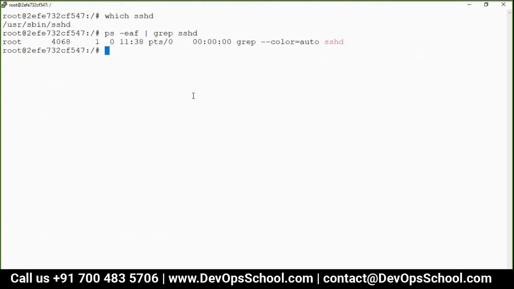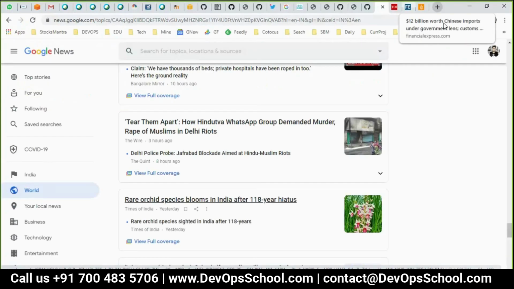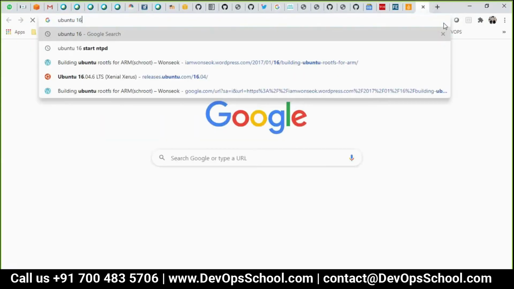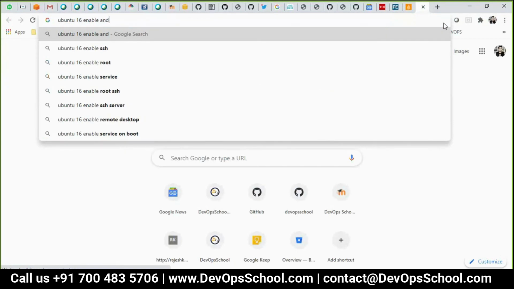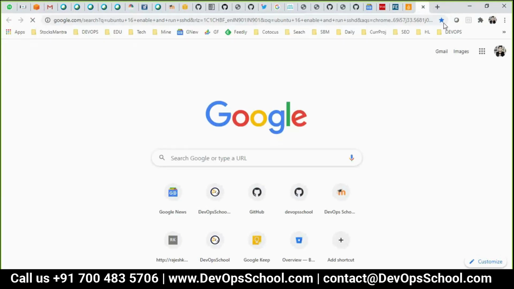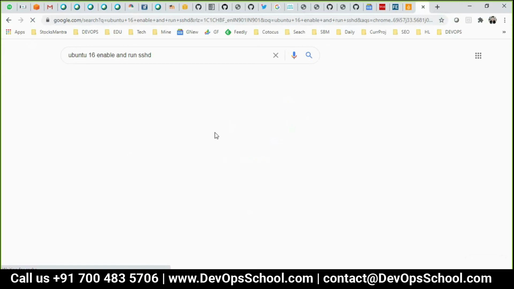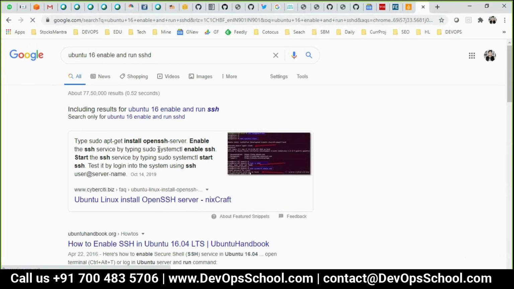So now the question is how to run this in the background. So apt, I think it is service, right? Let's get the command from this. Service start. Yeah. Ubuntu 16 enable and run SSHD. That's the service or systemctl. There should be one command. So for that, I got this.